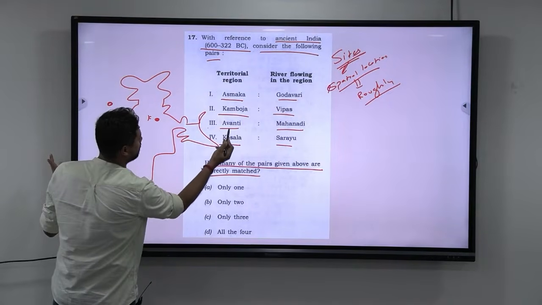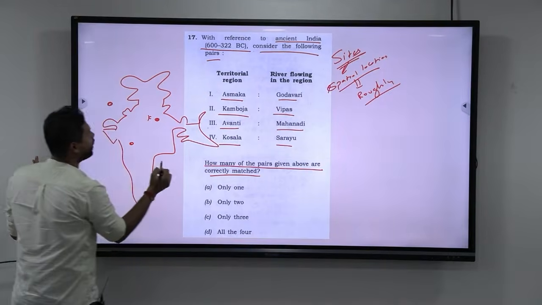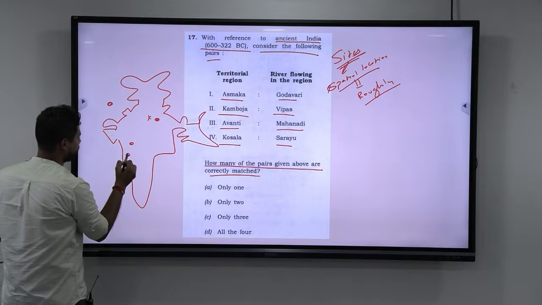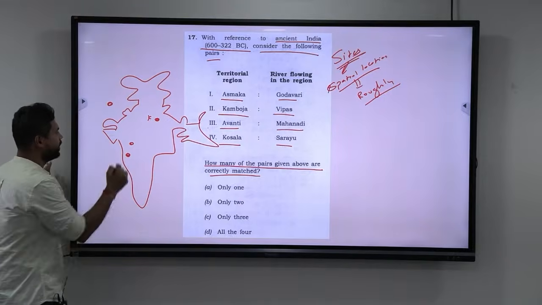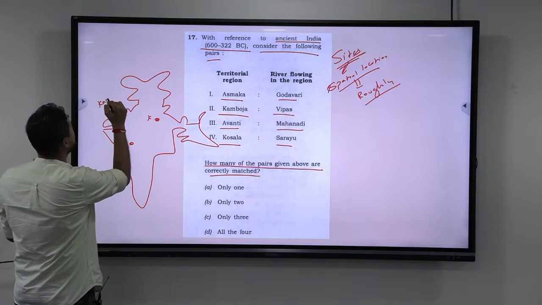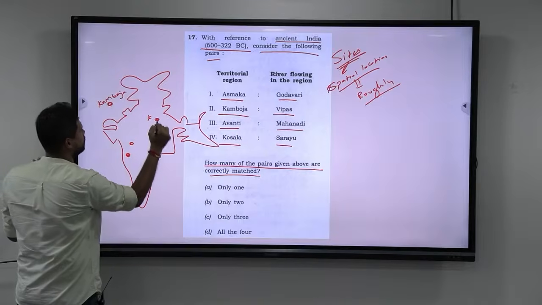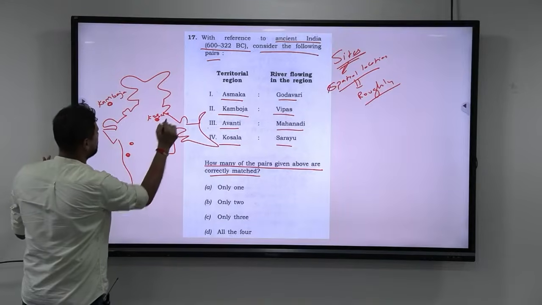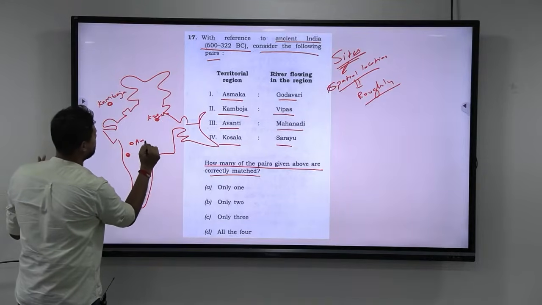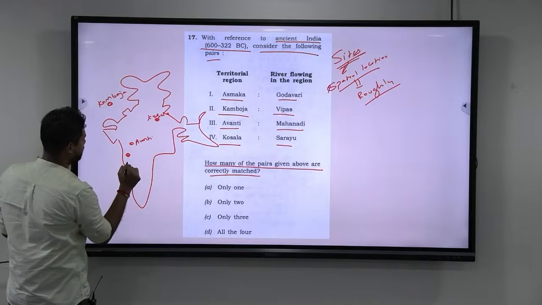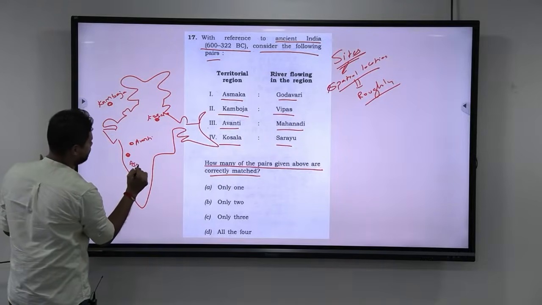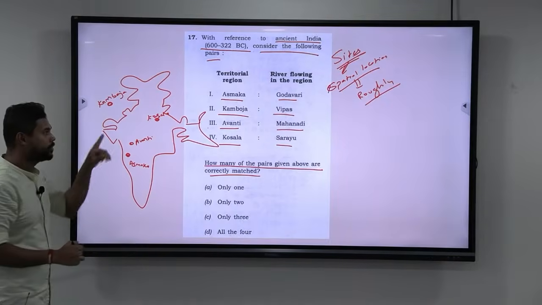The next is Asmaka. Asmaka is in Maharashtra. Okay. So this is Kamboja. This is Kosala. This is Avanti. This is Asmaka. Okay. Now come to the rivers.